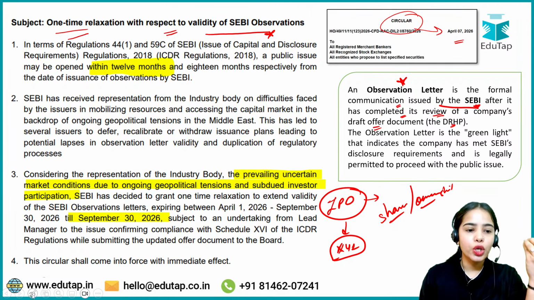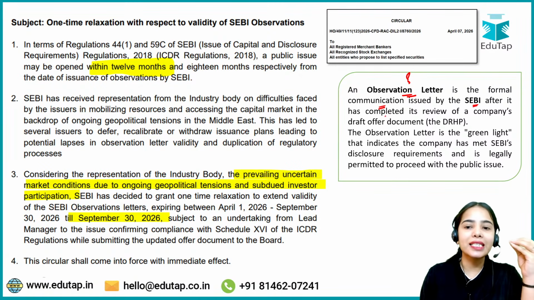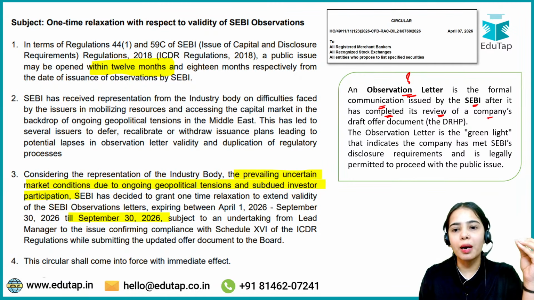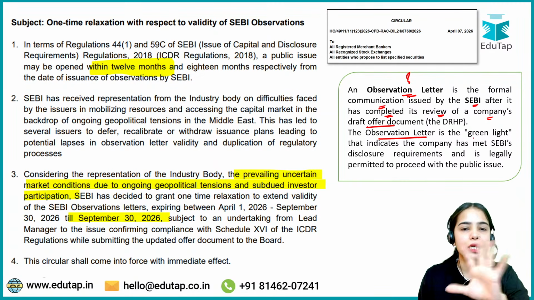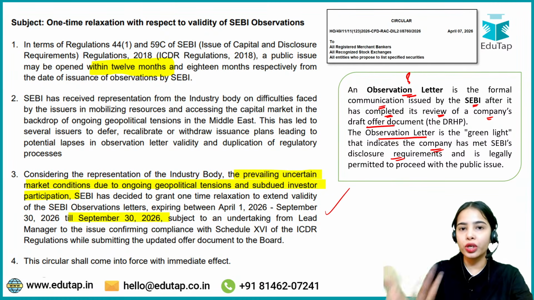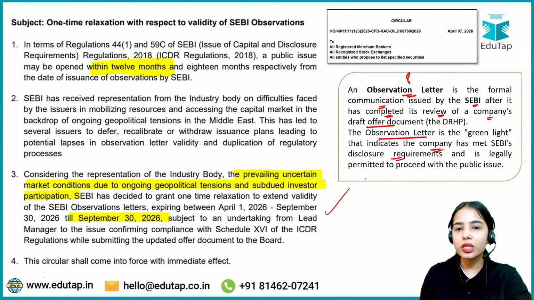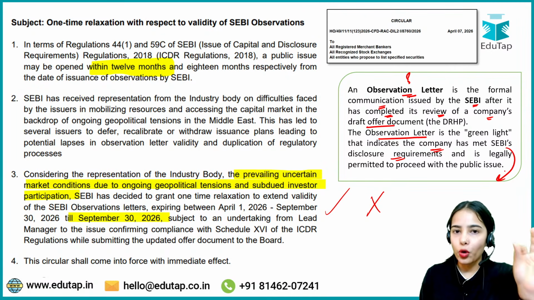So now what is this observation letter? The observation letter is the formal communication issued by SEBI after it has completed its review of the company's draft offer document, that is, the draft red herring prospectus. It is basically a green light that indicates the company has met SEBI's disclosure requirements. SEBI is not saying that this company is good and you should invest in it, or that it is not good and you should not invest. SEBI is just saying that the transparency norms have been followed by the company.